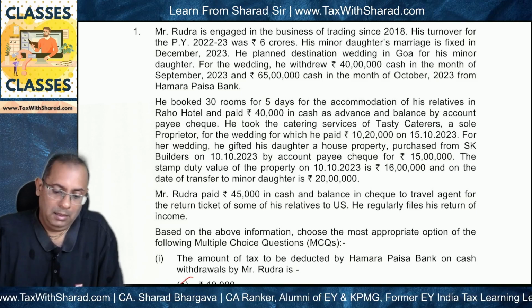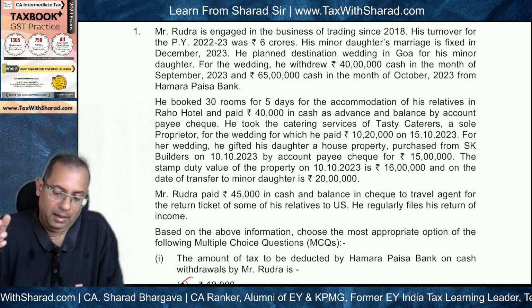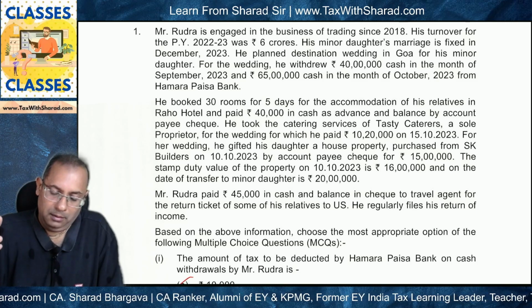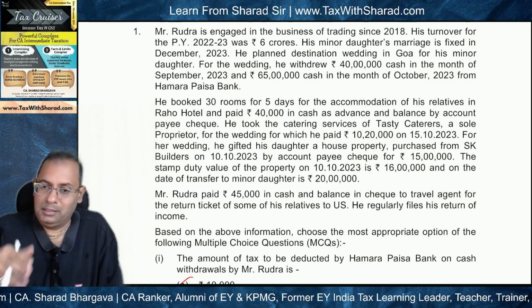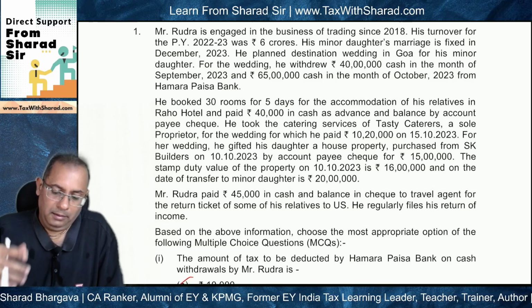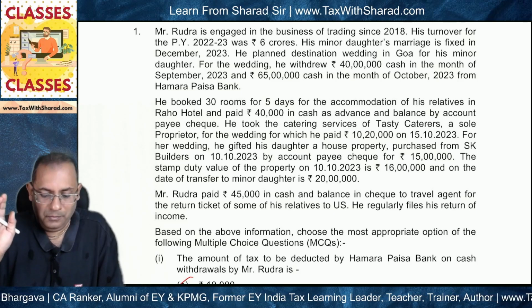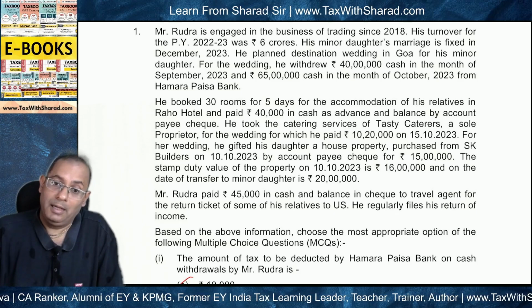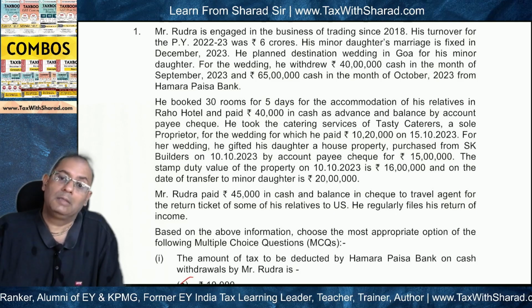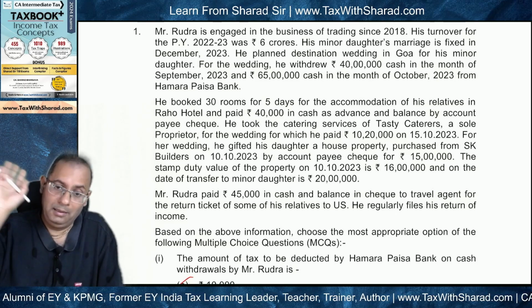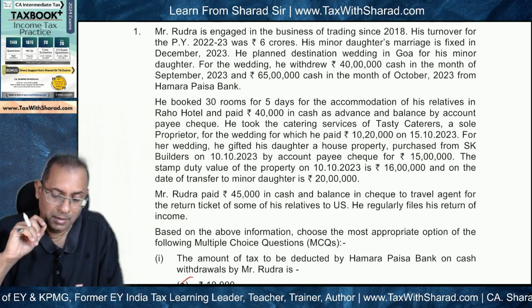Why? Because section 49(1) will apply, since it is a case of gift, and therefore capital gains will not arise in the hands of Mr. Rudra. Capital gain will arise subsequently when his minor daughter sells the house property. Then in that case capital gains will arise.